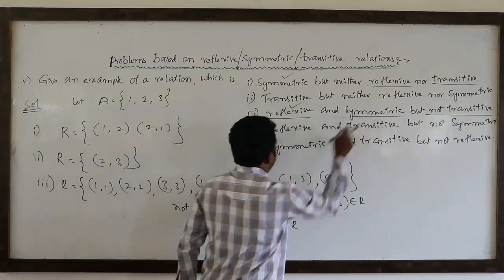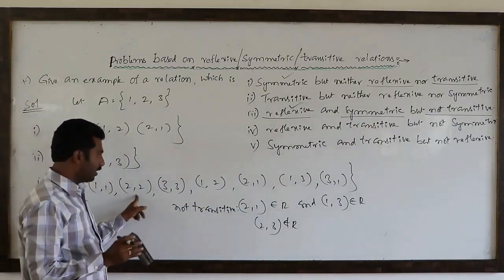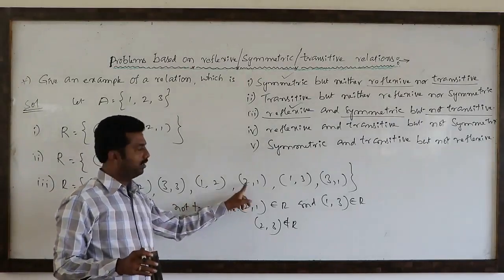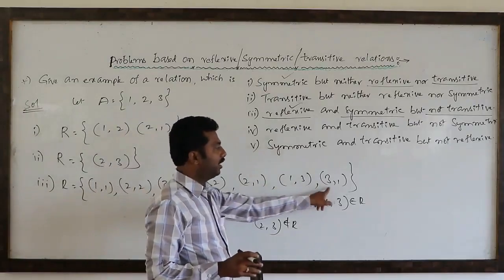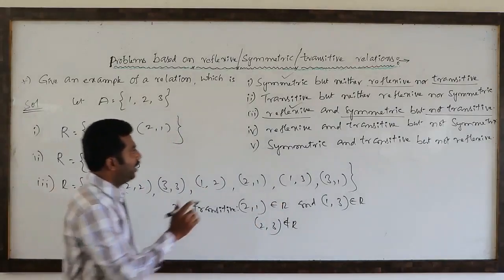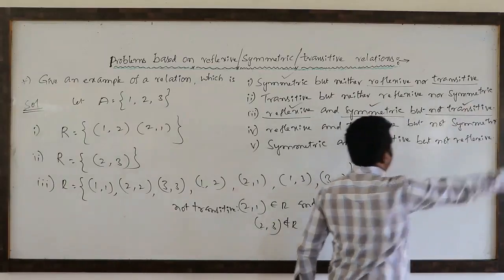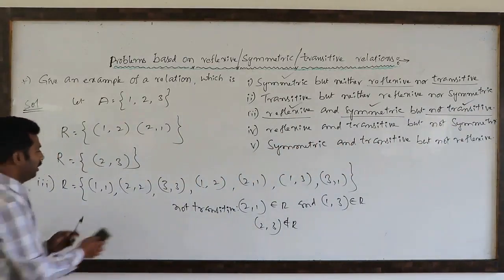Whether it is symmetric or not: (1, 1) is symmetric to itself, (2, 2) to itself, (3, 3) to itself, (1, 2) is symmetric with (2, 1), (2, 1) with (1, 2), (1, 3) with (3, 1), and (3, 1) with (1, 3). So it is symmetric also, but not transitive. Like that we have to give examples. Next.